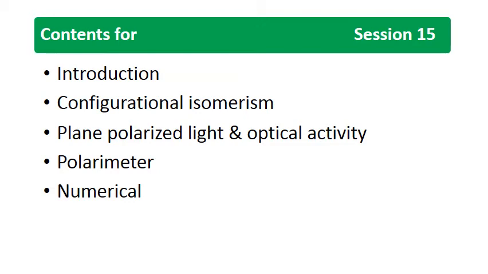Then geometrical isomerism, that is configurational isomerism due to restricted rotation around a double bond. And the third one is conformational isomerism, that is isomerism due to free rotation around a sigma bond. In short, stereoisomers are of two types: conformational isomerism and configurational isomerism.